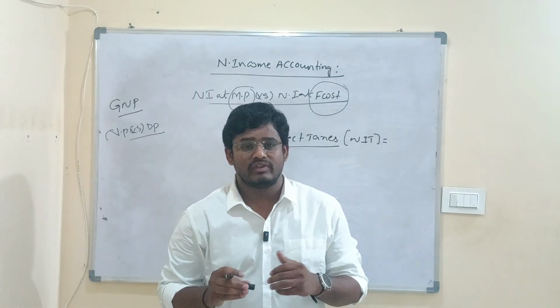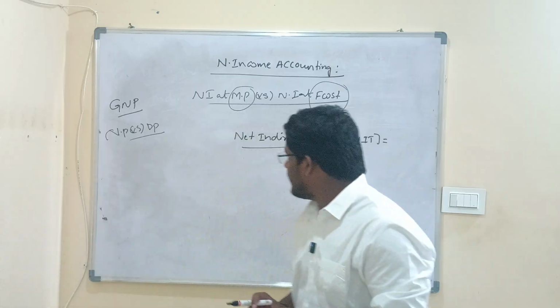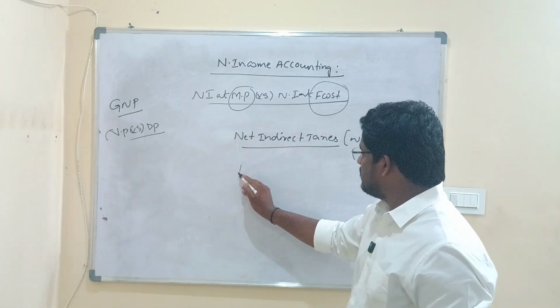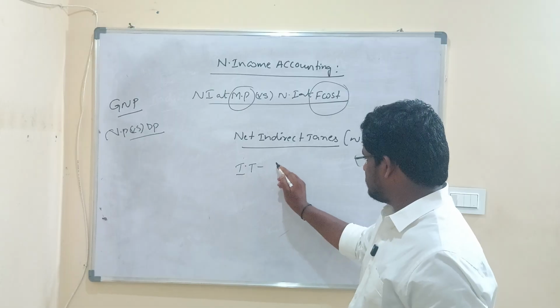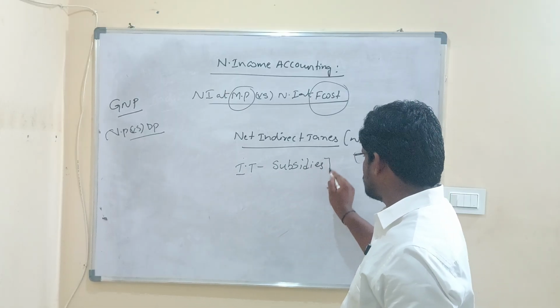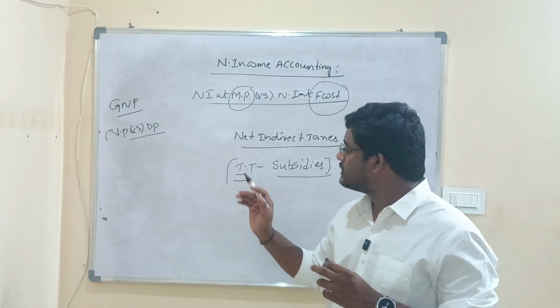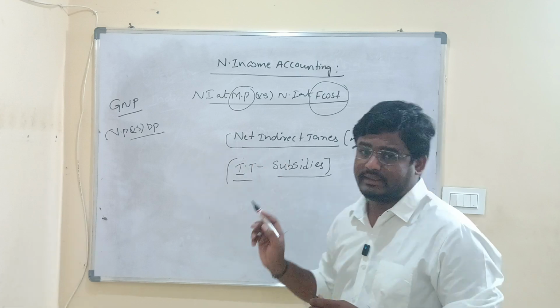In recent times, we are also using net product taxes. But what exactly does it mean? Net indirect taxes means indirect taxes minus subsidies. This is the term which you have to understand.